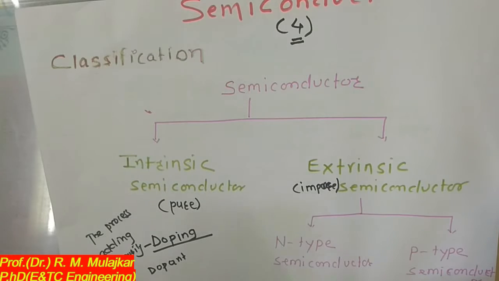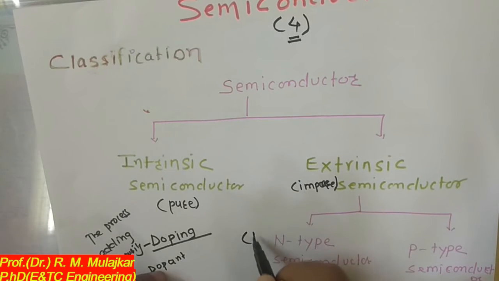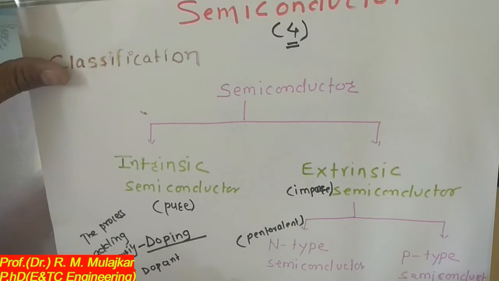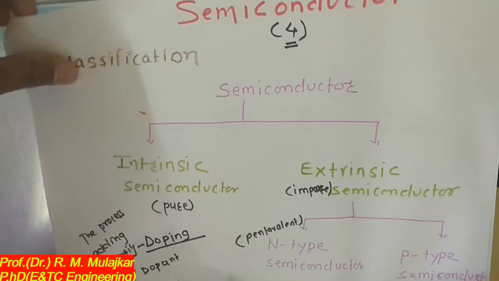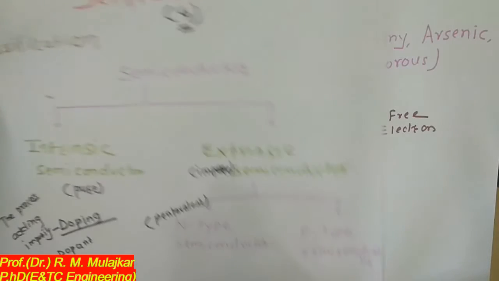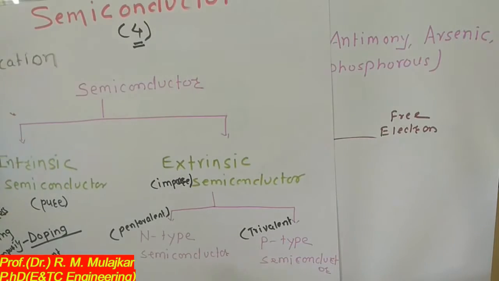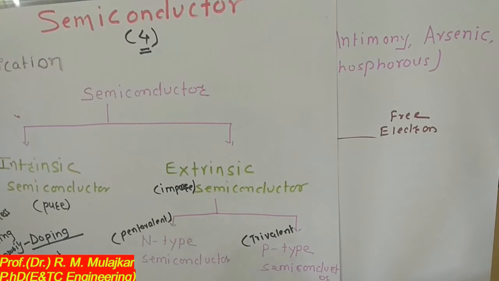When pentavalent impurity is added, the semiconductor is called N-type semiconductor, and when trivalent impurity is added, it forms P-type semiconductor.